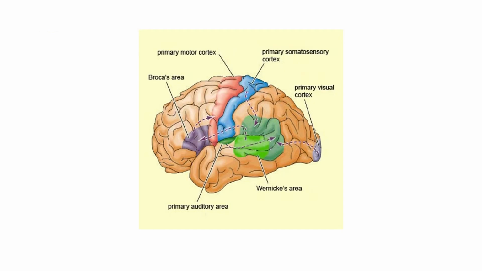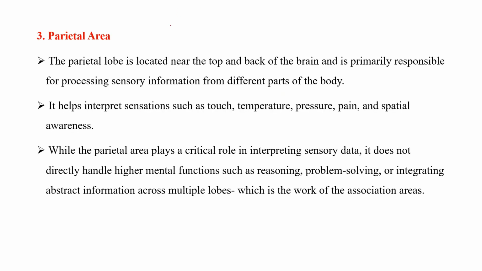In this picture, this part of the brain is Broca's area, and this part of the brain is Wernicke's area. Speech, articulation, language comprehension. Now let's move on to the parietal area.